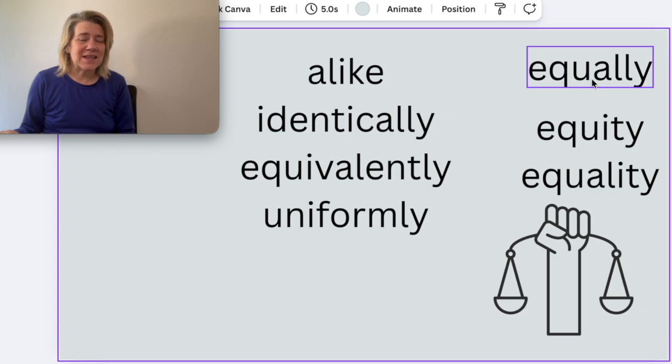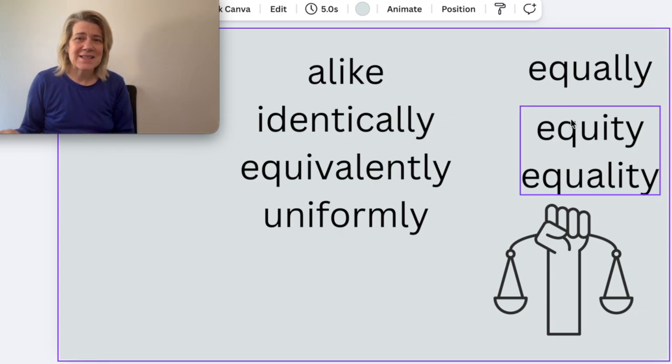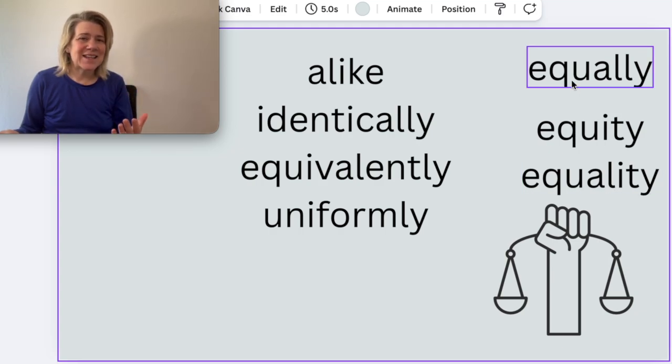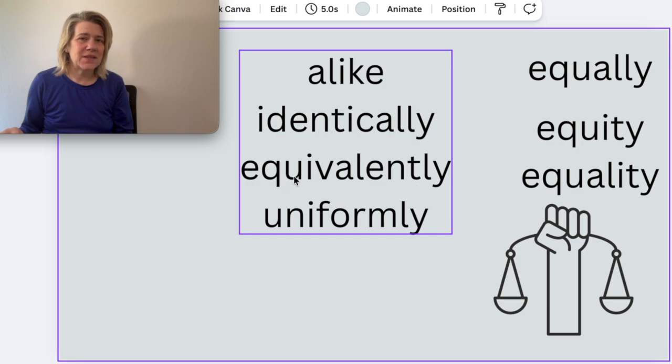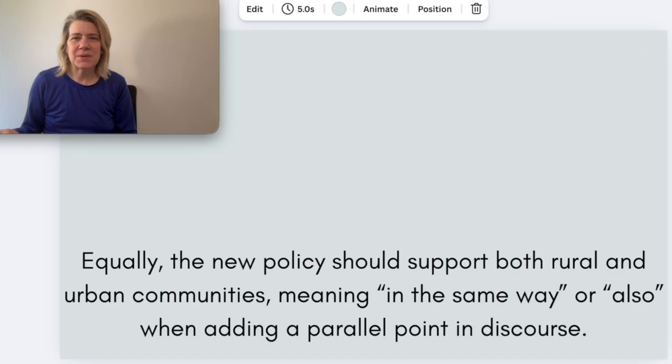Equally is the word we're talking about, and it has the same root as equal. Equally means alike, identically, equivalently, and uniformly, okay? Let's look at some examples. Equally, the new policy should support both rural and urban communities. This means in the same way or also. They need to support both things in the same way, even though rural needs are always different from urban needs. There are some similarities, but they need to be supported equally.